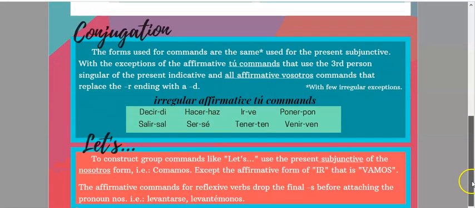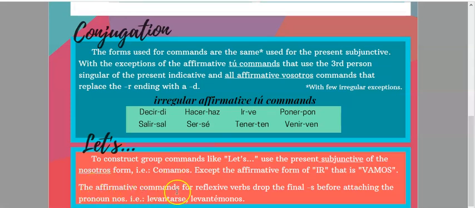Now, we can also give commands including ourselves. Like when we say, let's go, we are including ourselves in that command. For that, we're going to use the present subjunctive of the nosotros form of that verb, except for the affirmative form of the verb ir, that is vamos. Easy, right? So it's important to know your subjunctive conjugation of the present very well.